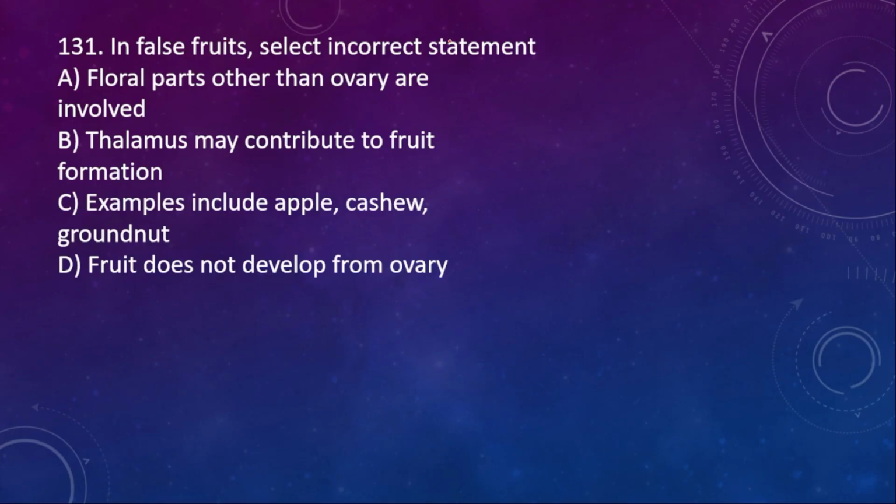In false fruit, select the incorrect statement. Floral parts other than ovary are involved. Thalamus may contribute to fruit formation. Examples include apple, cashew and groundnut. Fruit doesn't develop from the ovary. So here the wrong option is C only, but I made a mistake here, so make it correct. 131, option C is the incorrect statement, so the right option is option C only.